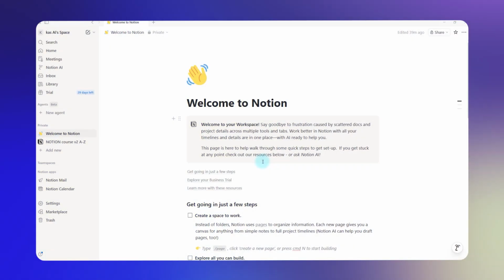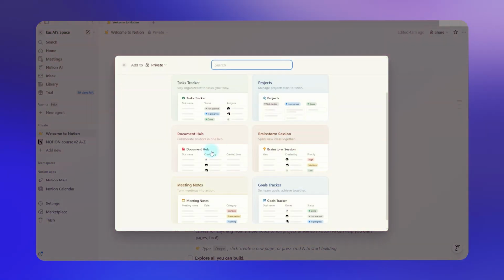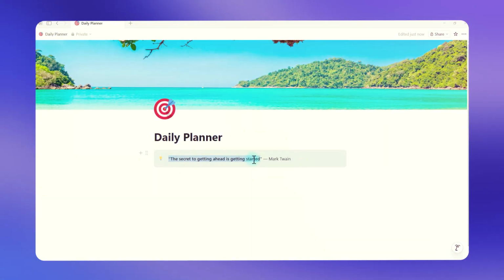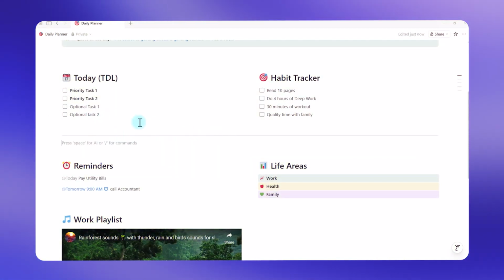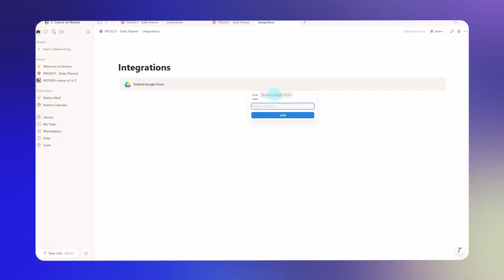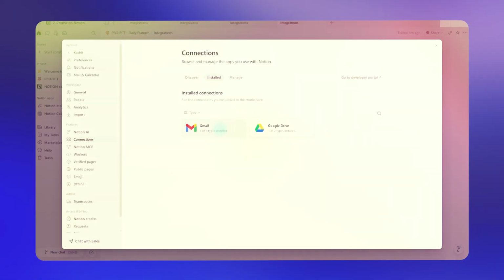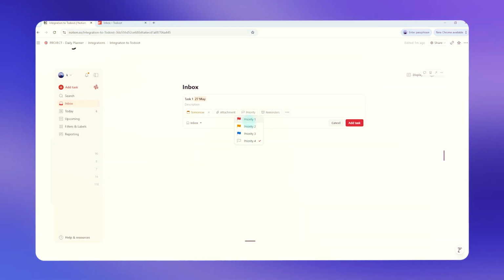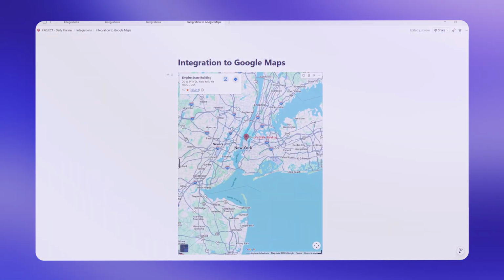In this course, you'll build your very first system step by step, including a daily planner that you can actually use right away. You'll learn how to integrate all of your favorite apps right within Notion, so you're not switching between apps, tabs, and windows. Everything from Gmail and Google Drive and more, all in one place.